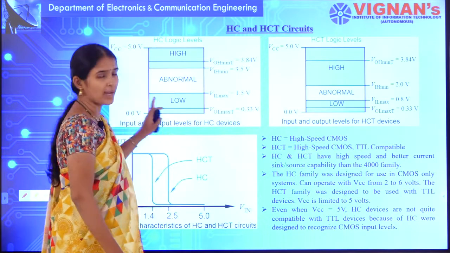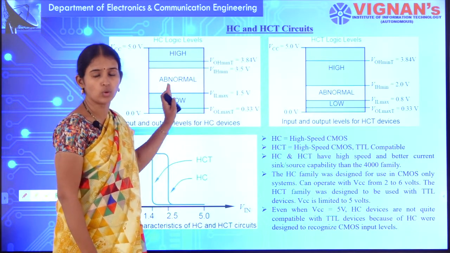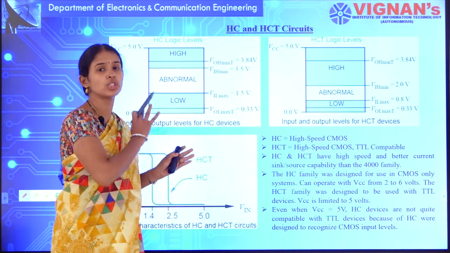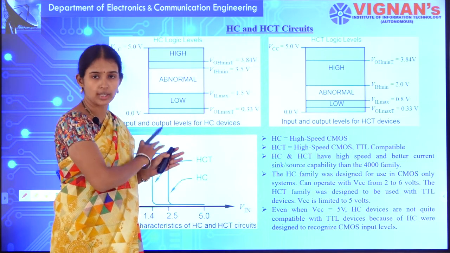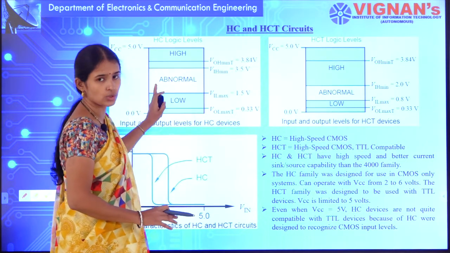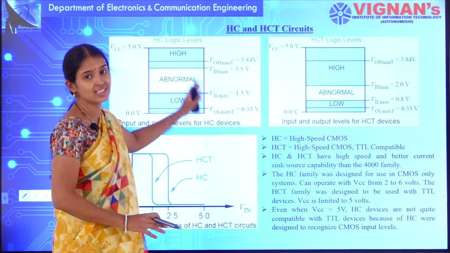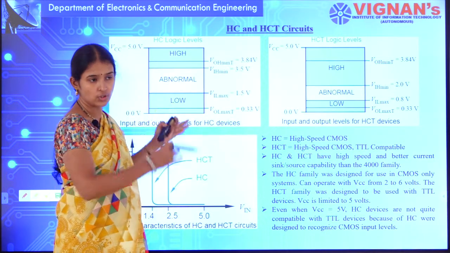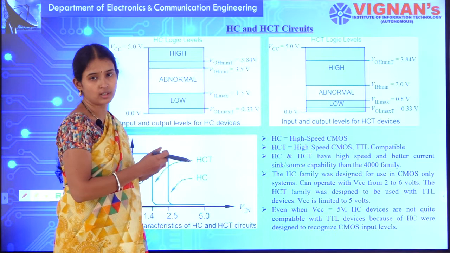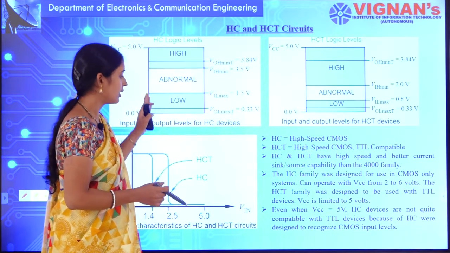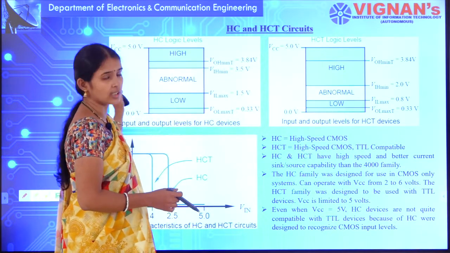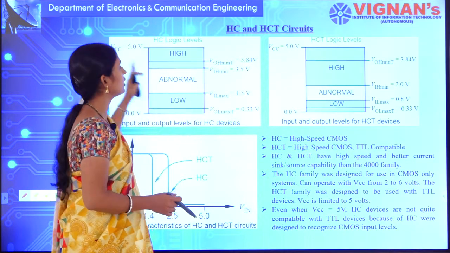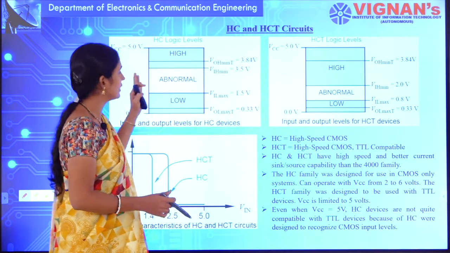That means these HC devices are designed only to recognize CMOS input levels. Whatever the CMOS input levels are, it can recognize only those, whereas it cannot recognize TTL logic levels. If you see the logic levels of TTL, you will know this. It cannot recognize TTL inputs, only CMOS inputs, that is why.